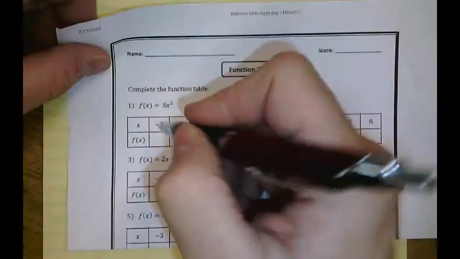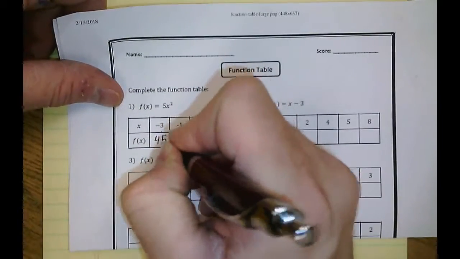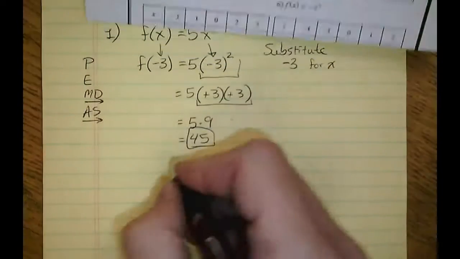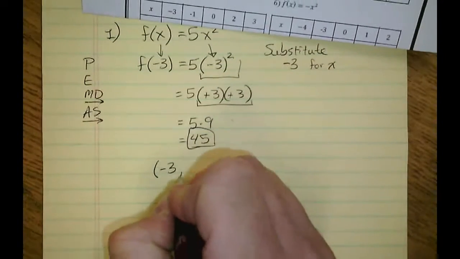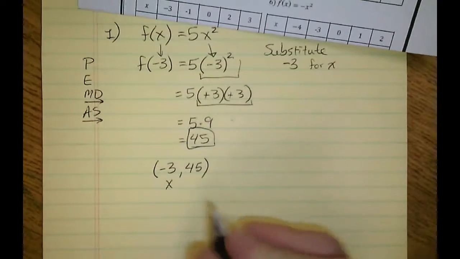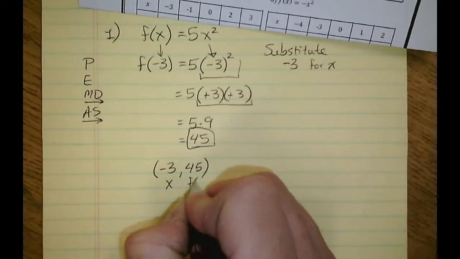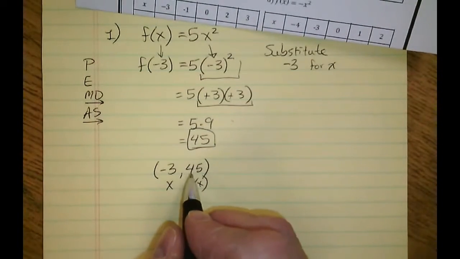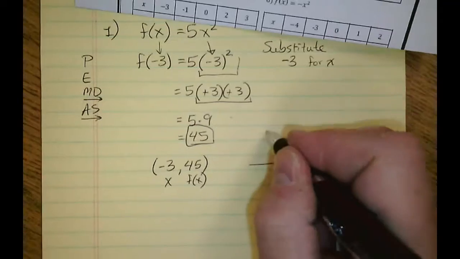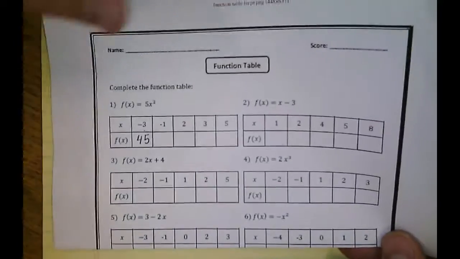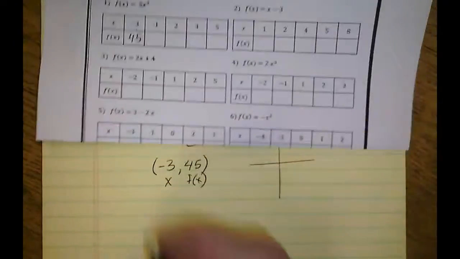So back in the table, I write 45 there. Also, this means -3 and 45 is an ordered pair, where x is -3 and 45 is f of x. And I could plot this ordered pair onto a graph. Here you go. We do the same thing for -1 and for 2 and for 3 and for 5.